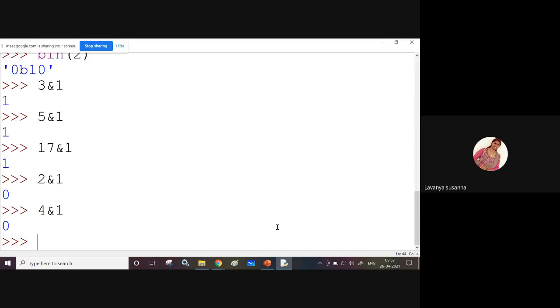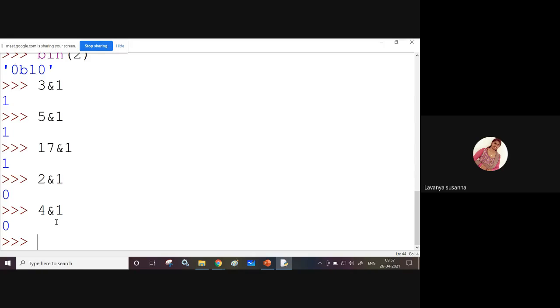In an if condition, just use this operator with 4 and 1. If it is getting 0, it is an even number. If it is getting 1, it is an odd number. In this way, you can use bitwise operators. Again, there are many examples of this. This is a simple example.